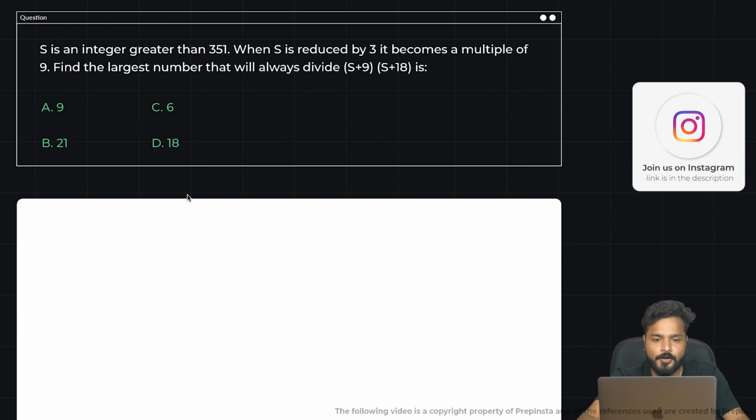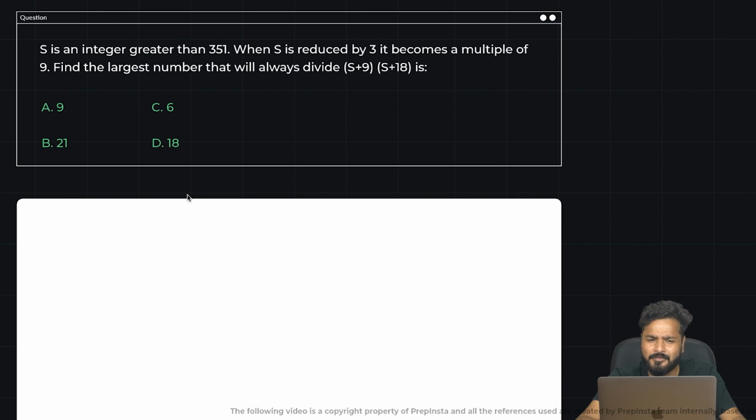Okay, moving on to another question. A question, to be honest, from number systems. S is an integer greater than 351. When S is reduced by 3, it becomes a multiple of 9. Find the largest number that will always divide S plus 9 into S plus 18.